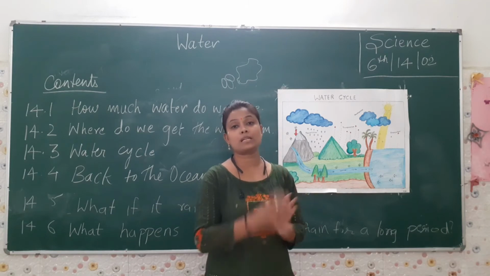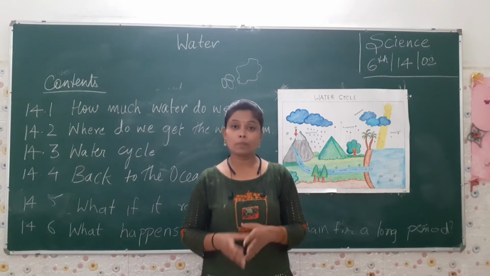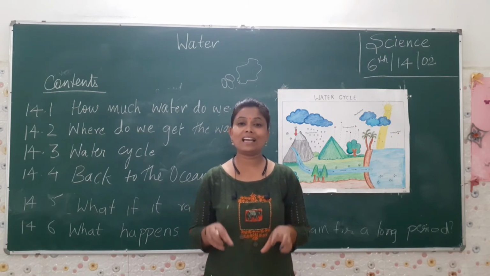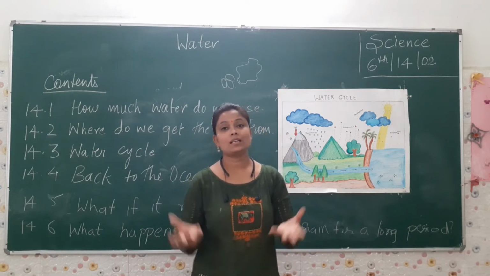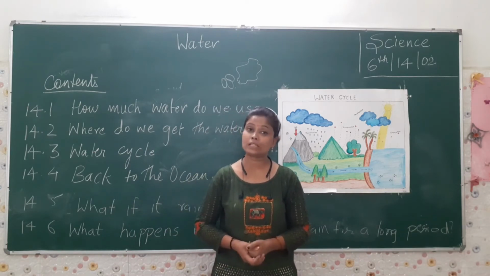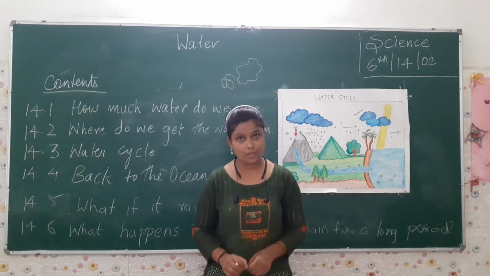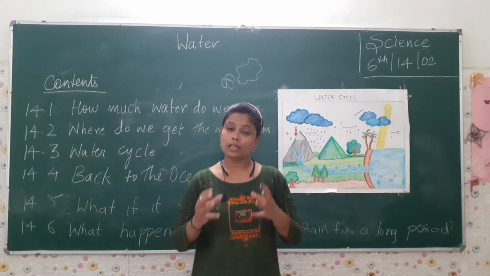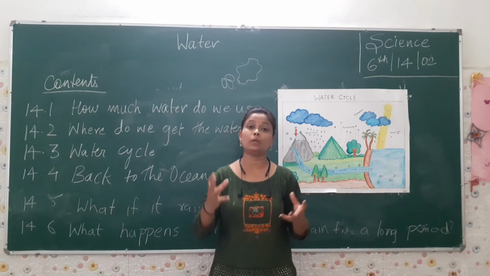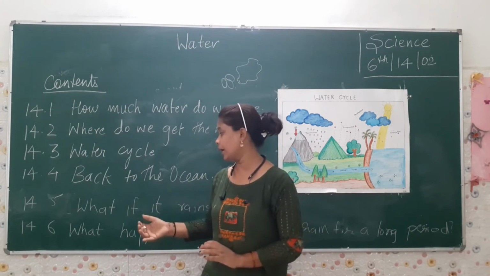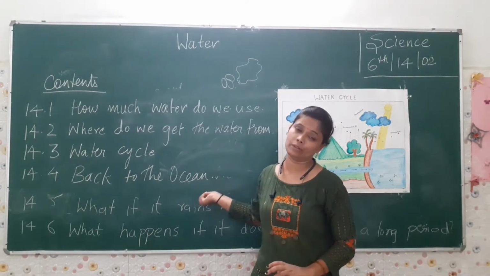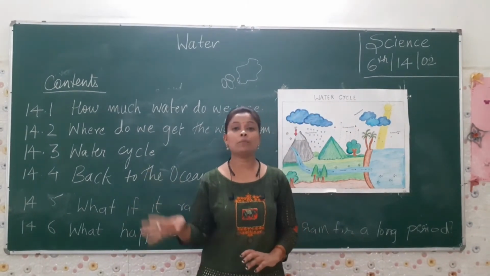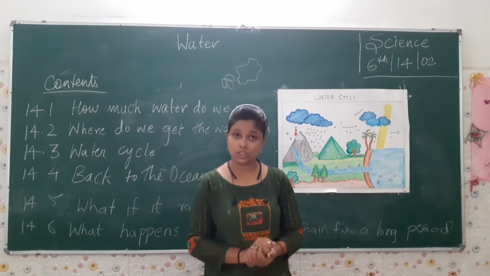Why does it go and mix up in the ocean or seas? Because on the earth there is maximum ocean. We have less drinkable water, or sweet water. So it is compulsory to conserve it. In what ways? There are many ways of conserving. If we are not going to save it, it will ultimately mix with the ocean. Fine?